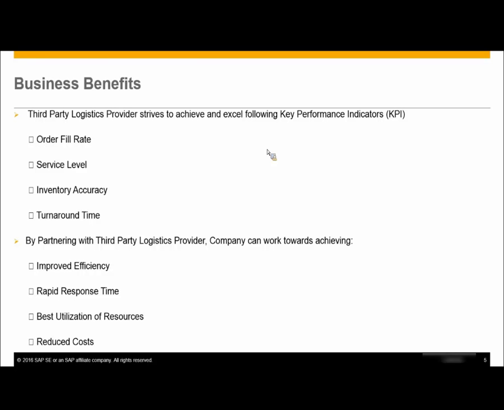Now coming back to partnering with a third-party logistics provider. What can a company achieve? A company can achieve the following. First is improved efficiency, which means you need not bother about at what time the goods are delivered to customers, or if there is a delay in shipping or anything, because all these operations will be taken care of by your 3PL provider. So you can really concentrate on your core competences instead.